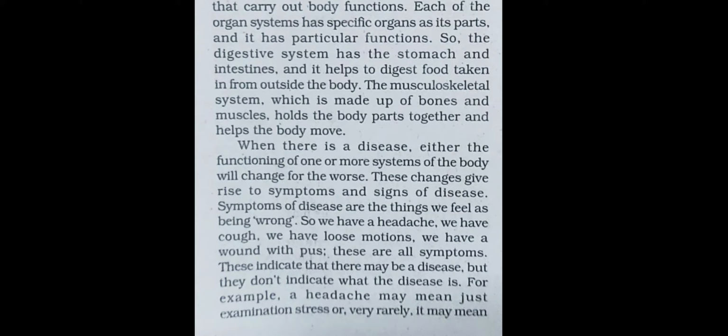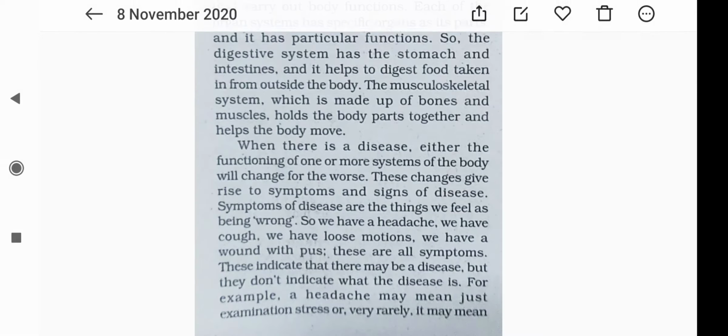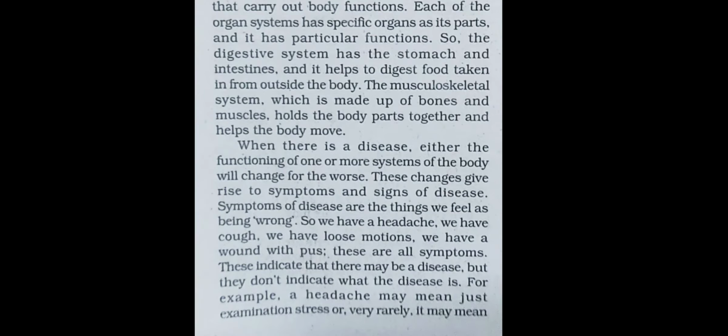Next are the external factors, like an unbalanced diet, disease-causing microorganisms such as viruses and bacteria, known as pathogens, environmental pollutants, tobacco, alcohol, and such types of drugs also. These are all external factors.